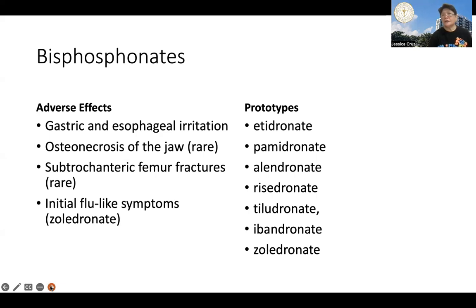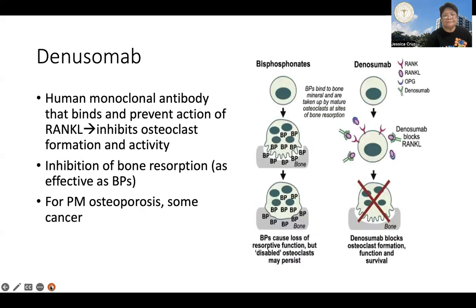Now, on the right are the prototypes. No? You might be familiar already with alendronate, risedronate, ibandronate. These have been used for the management also of osteoporosis. No? Now, we mentioned denosumab a while ago. It's a human monoclonal antibody which binds and inhibits the action of RANKL. No? So when RANKL is inhibited or suppressed, you effectively inhibit osteoclast formation and activity.